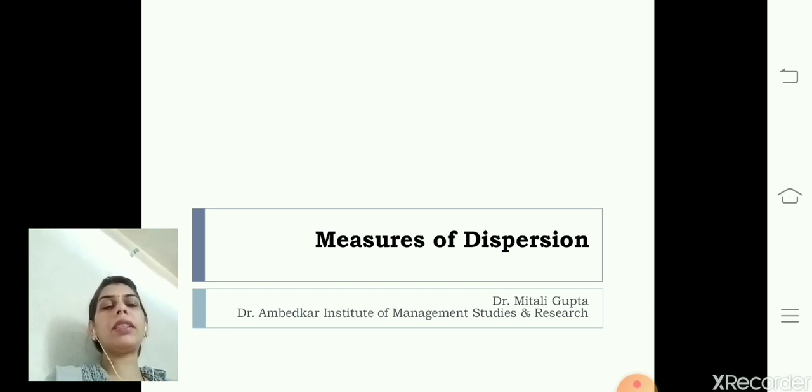In my previous lecture, we have seen measures of central tendency. Today we will see measures of dispersion. So, the learning objective of this lecture is that students will be able to understand the various measures of dispersion like range, standard deviation, mean deviation and quartile deviation.